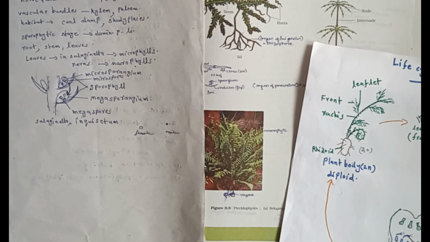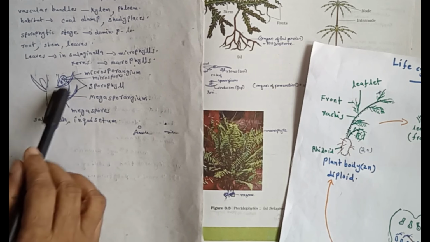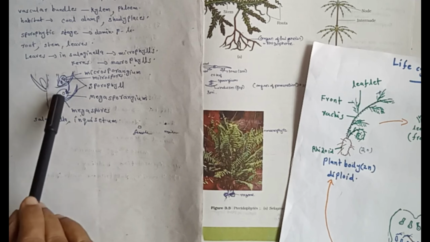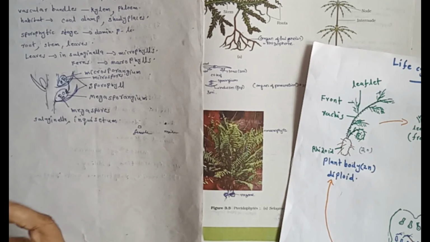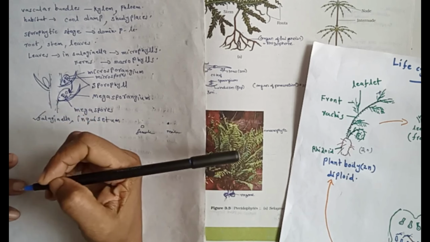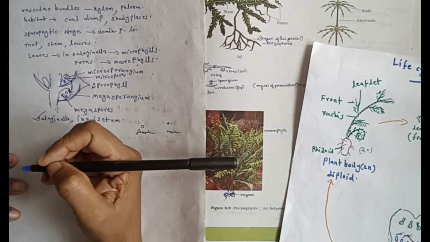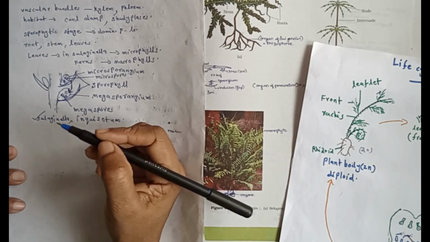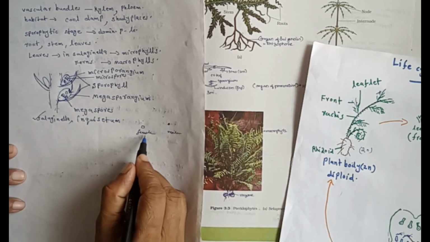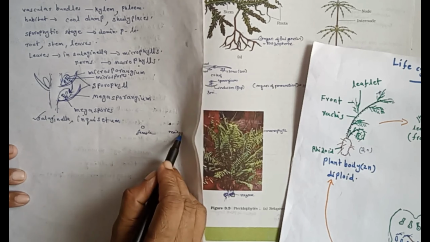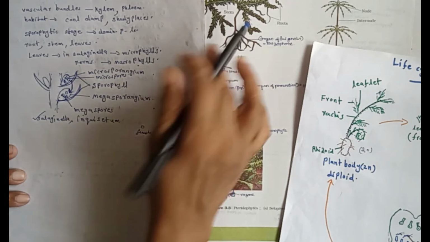Selaginella and Salvinia produce two kinds of spores, macro and microspores, so they are known as heterosporous. Selaginella is known as heterosporous. They produce two types of spores. Megaspores germinate into female gametophyte and microspores germinate into male gametophyte, that is male plant body.